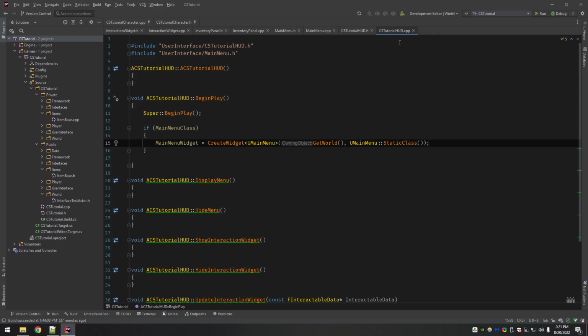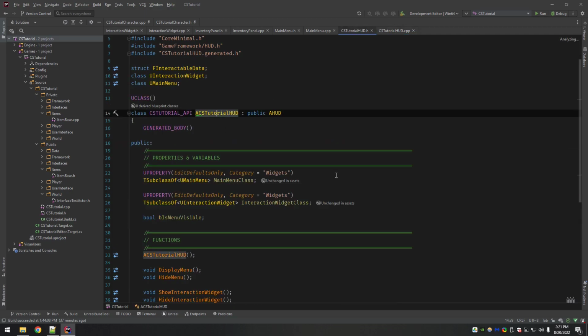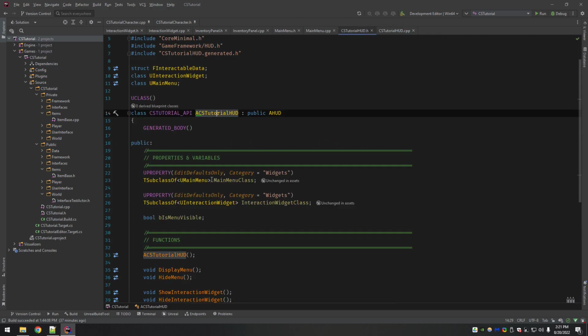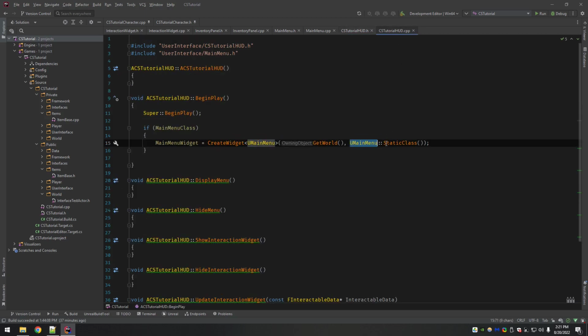That is why we have to make these UPROPERTYs and set them in the editor on the HUD blueprint, so that the widget we make uses the main menu as its parent class. This is still going to be a valid version of the main menu class. The difference between static class, which only gets the C++ side, and the one set in the editor is that the one in the editor is also linked to the graphical elements.